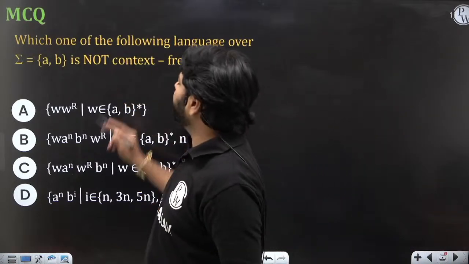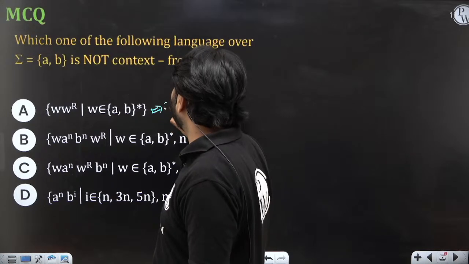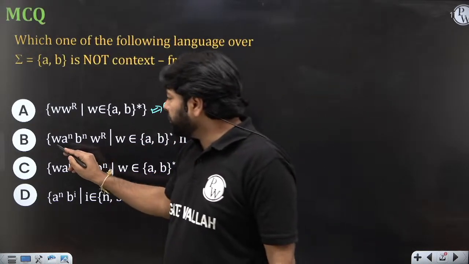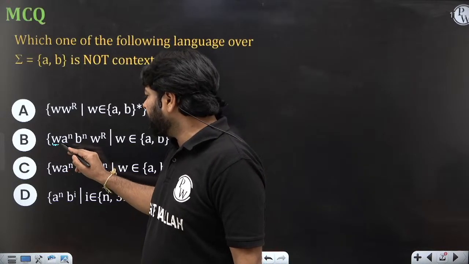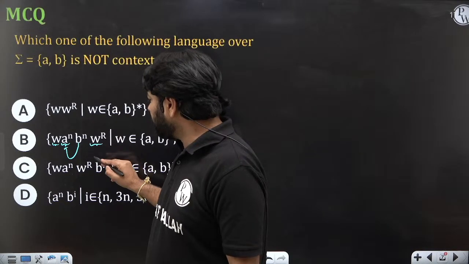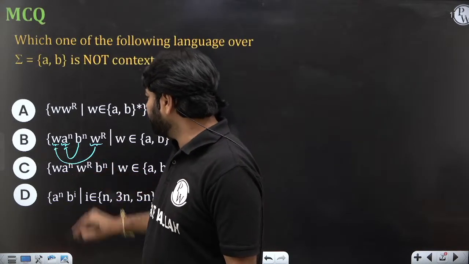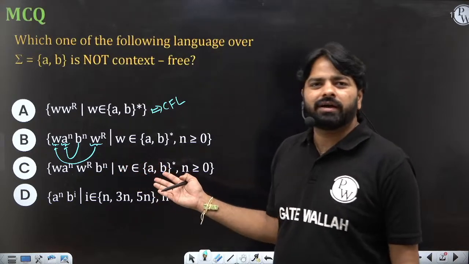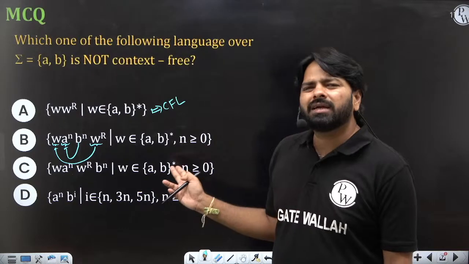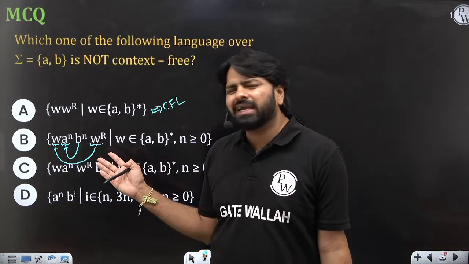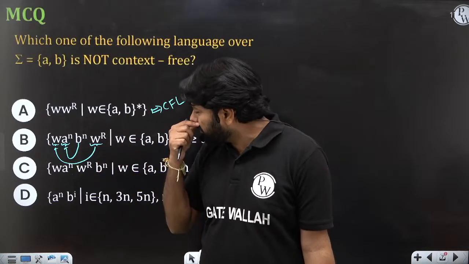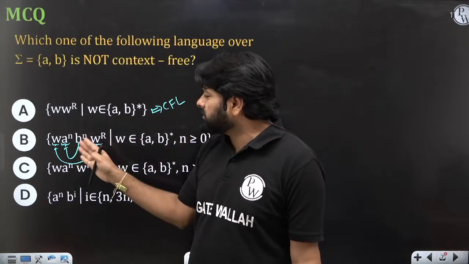Is this context free? Yes, it is a CFL but not a DCFL, in fact. What is this? W you push, A power n you push, and B power n you pop the A's, and W power R you can pop the W. When you put n equal to 0, you get in fact W power R. The A power n B power n part may or may not be covered, so you need to take care of this logic.